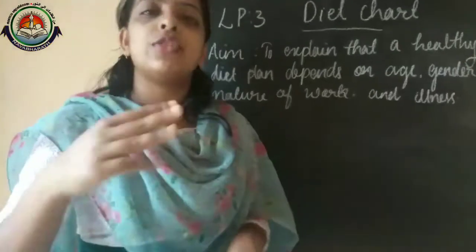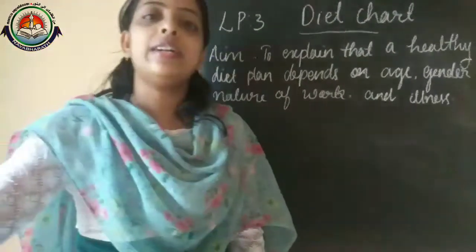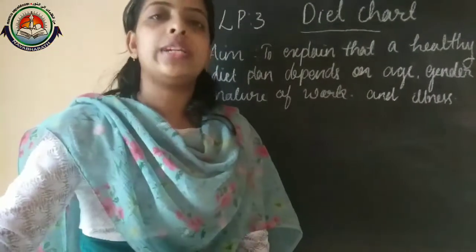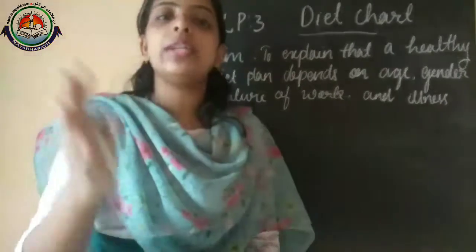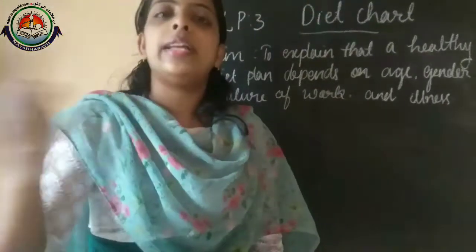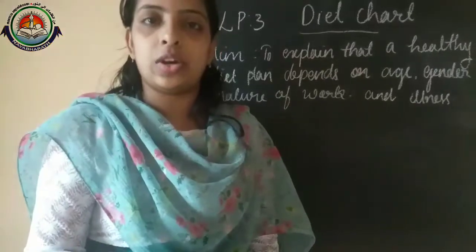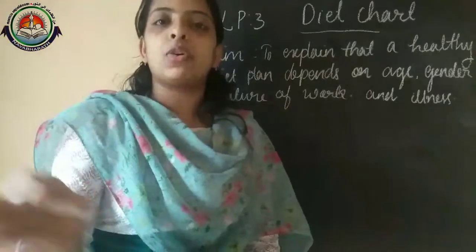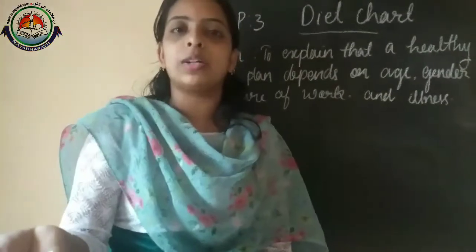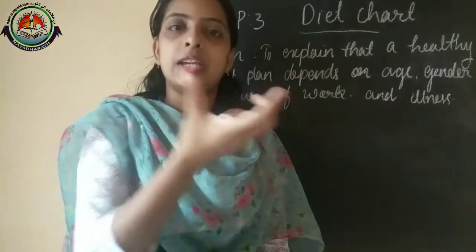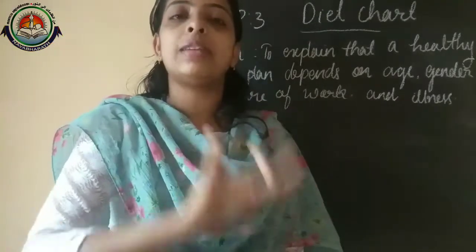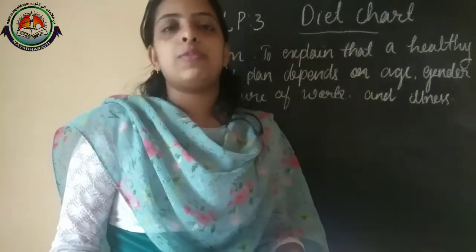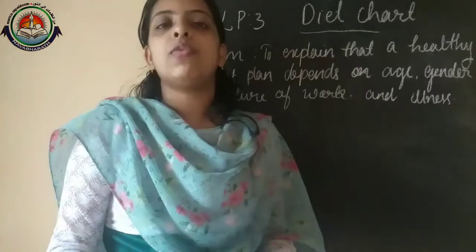So every time you have to remember that adult men require larger amounts of cereals and so on compared to adult women. Even if both are doing the same work, there is some difference in their diet chart. We will discuss why there is this difference, because both are doing the same work, but in the case of adult men, they have to take more of these items, which are already given in your textbook. On that basis we can discuss the workbook answers.